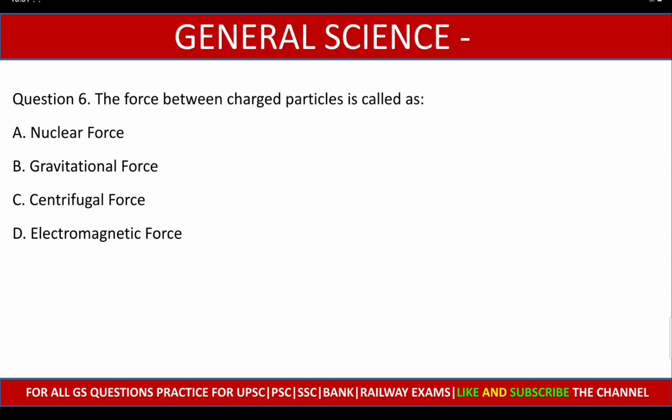Question number 6. The force between charged particles is called as nuclear force, gravitational force, centrifugal force, electromagnetic force. And the right answer is option D, electromagnetic force.